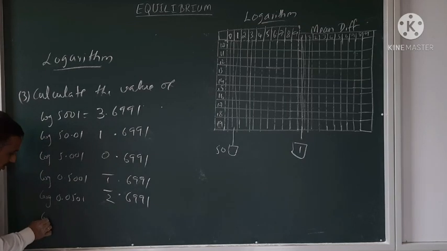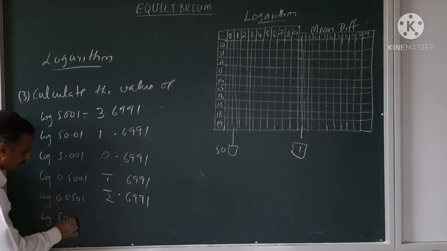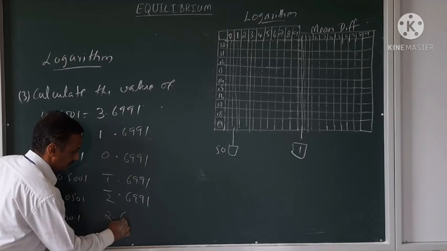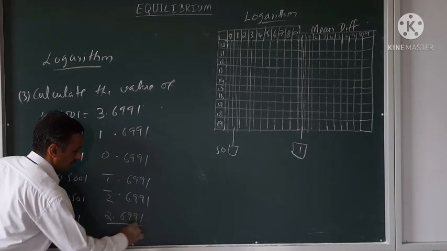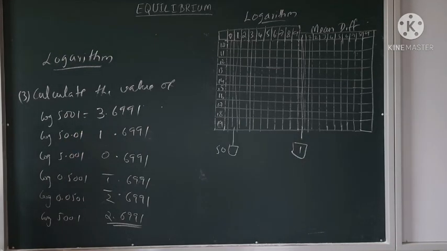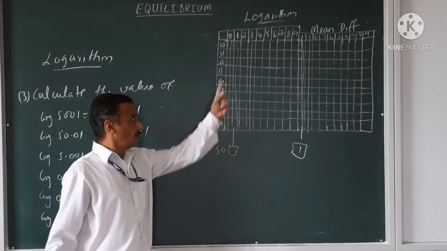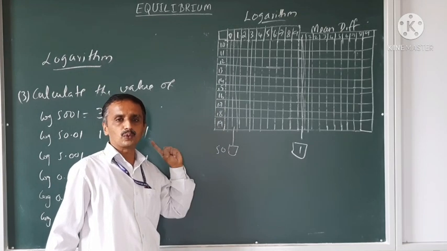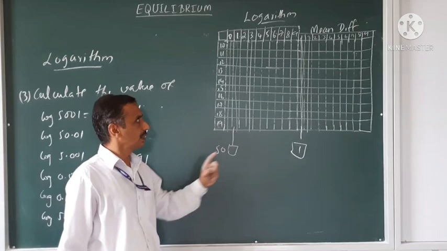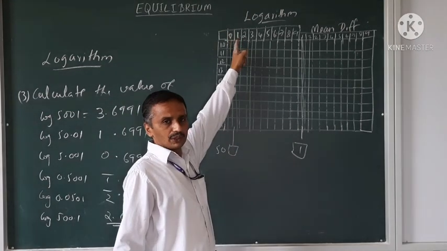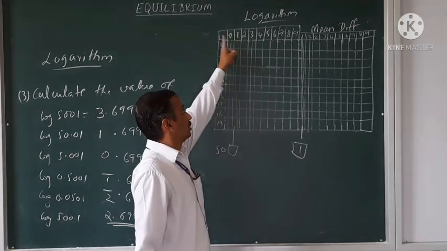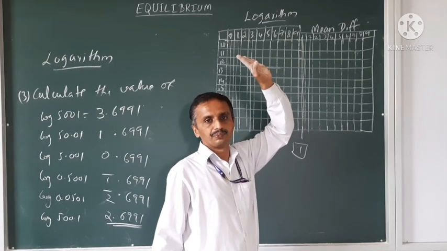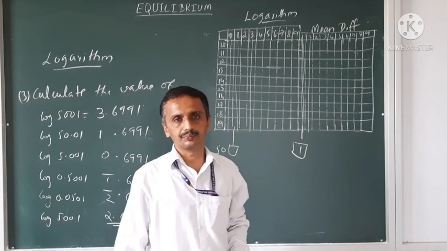If at all the log of 500.1 is asked, it is 2.6991. This is how to go about it. In the main table, in the left, go up to that number. Then take one more digit, the next digit, and for the next digit you have to see the mean difference. This is how to take the logarithm.